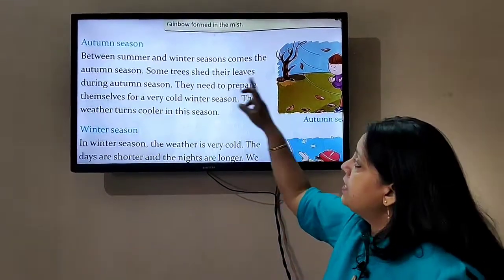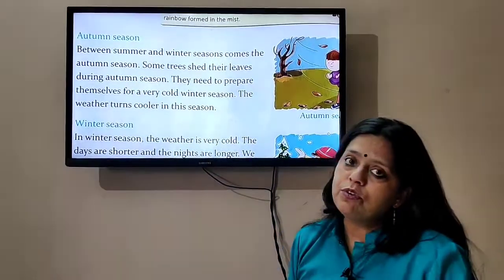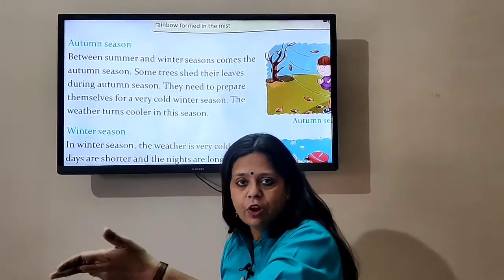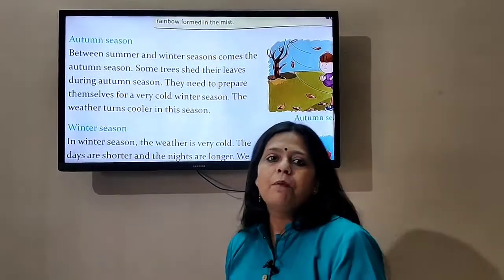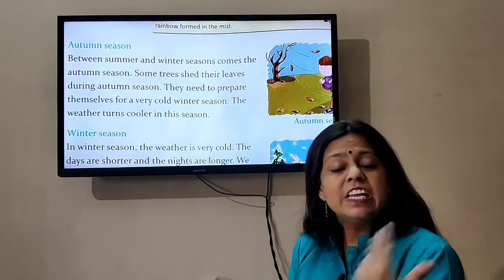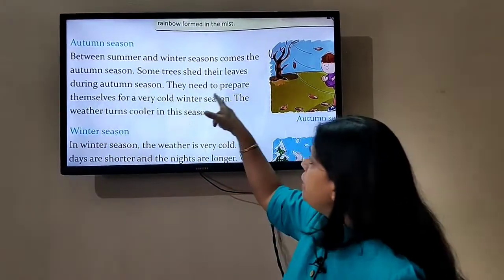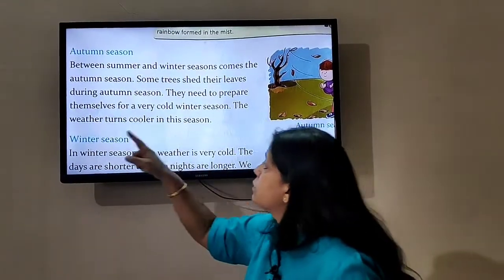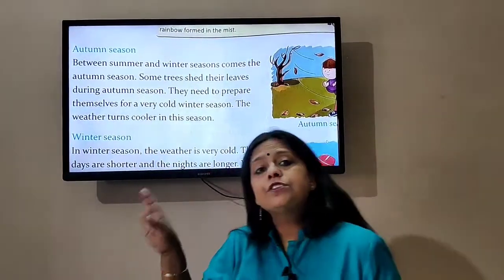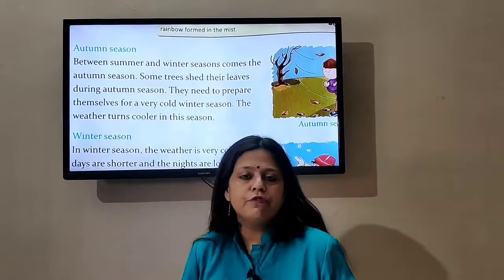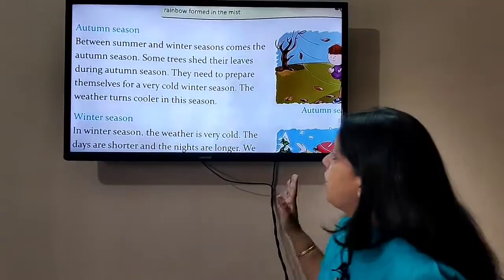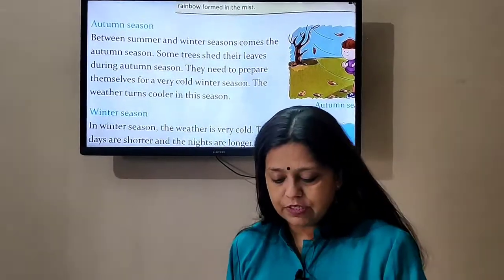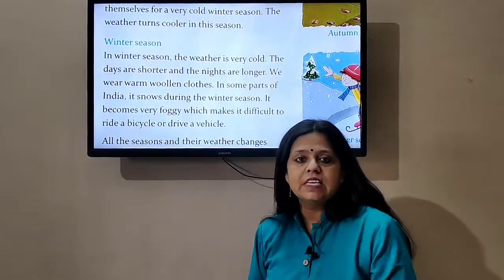Some trees shed their leaves during the autumn season. So you can normally see that the peepal tree or the neem tree sheds all its leaves, right? They need to prepare themselves for the cold winter season. The weather turns cooler in this season. So the autumn season is nice and cool, but the leaves from the trees fall off, right? So that is the autumn season, okay? And after this, autumn is followed by the winter season, children.